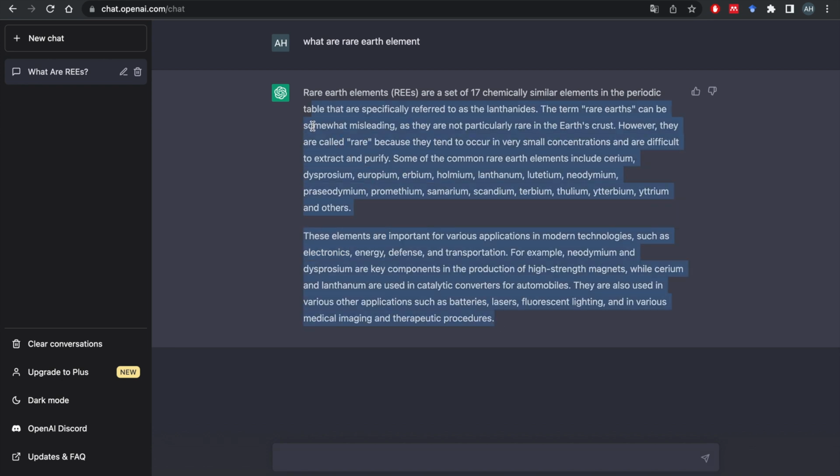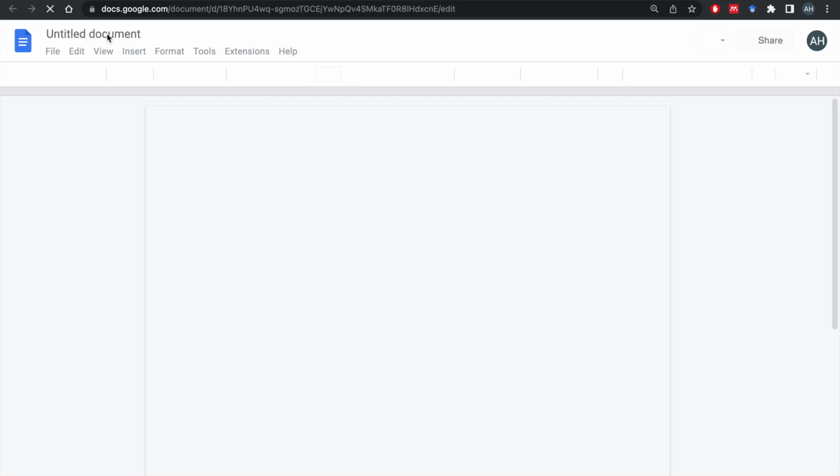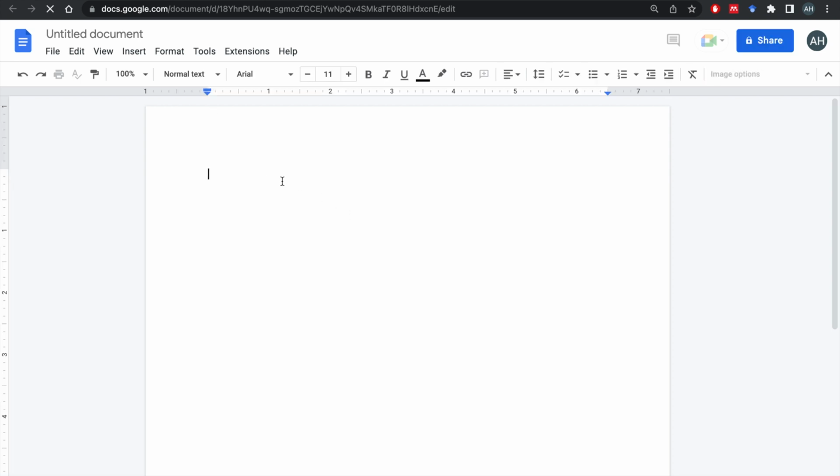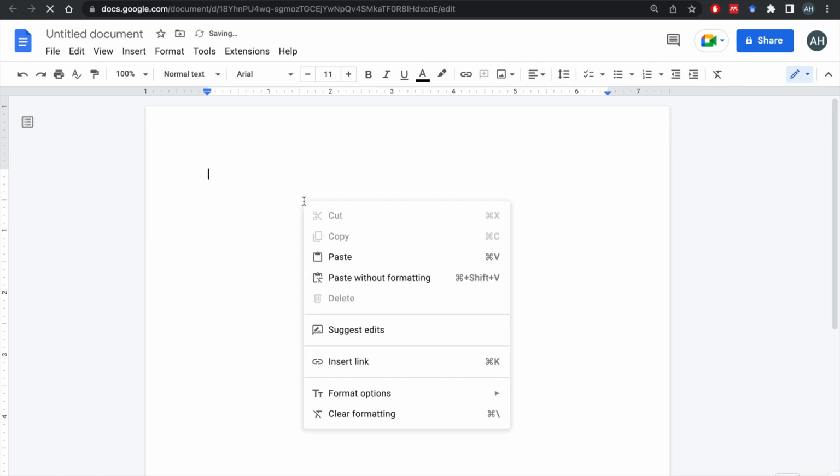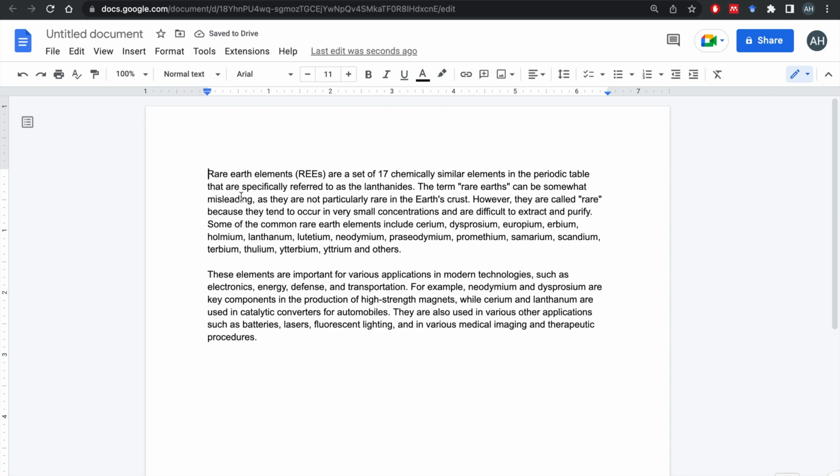Especially this tool is very good for those who struggle with writing, or English is not their first language, or even if you're a native English speaker but you struggle with just getting started. So this gives you a good start. So I'm going to copy this, and if you're collaborating on a project, you can just drop it on a blank page of Google Doc. You can share this page with your colleagues and peers and start collaborating. So I'm going to paste it here without formatting. So there we go. We have a good start.